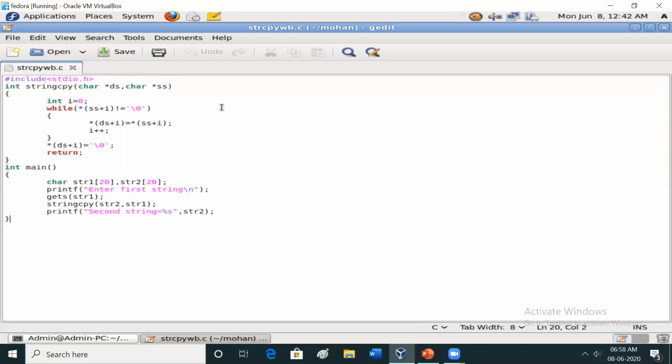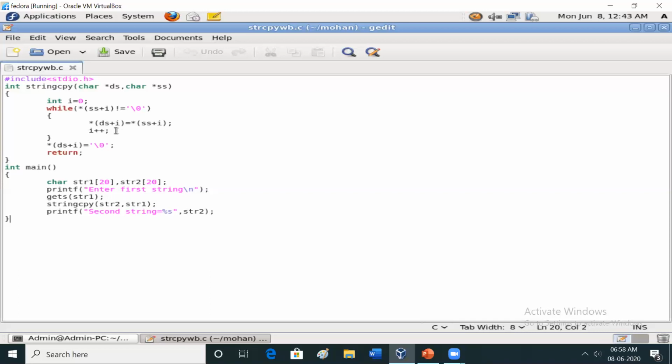At the time, M is the first one, M is not equal to the null character, then *(ds+0), that is the first position, is assigned by *(ss+i). Whatever the *(ss+0) value is, that is M, it is copied down to *(ds+0).